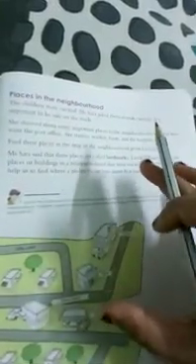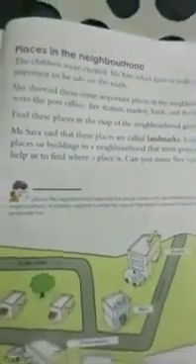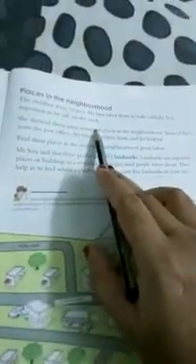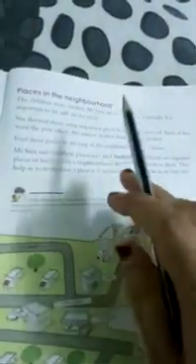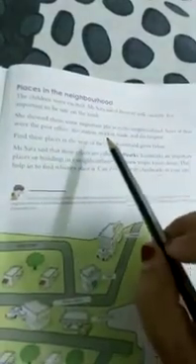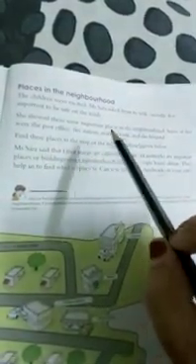The children were excited. Miss Sarah asked them to walk carefully. Children were very excited. Why? Because they were on a tour in the neighborhood, isn't it? And Miss Sarah asked them to walk carefully. Why? Because while walking on the road or crossing the road, you have to walk very carefully. It is important to be safe on the roads. Whenever you walk on the road, first of all, you should walk with the elders only. Walk very carefully and slowly. Don't push each other. It's not good manners, and it will lead you to danger also.